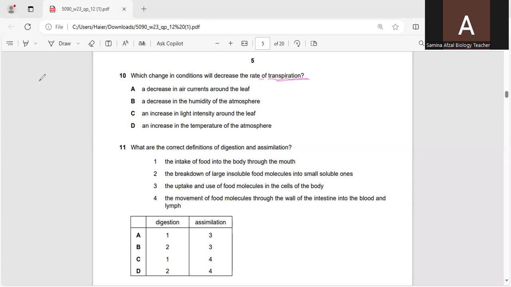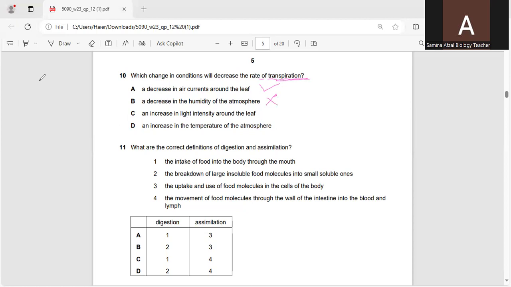A decrease in air currents around the leaf. Around the leaf, air currents are decreased, due to which more water will be evaporated. So it can be the correct option. A decrease in humidity. No, transpiration will decrease if there is more humidity in the air.